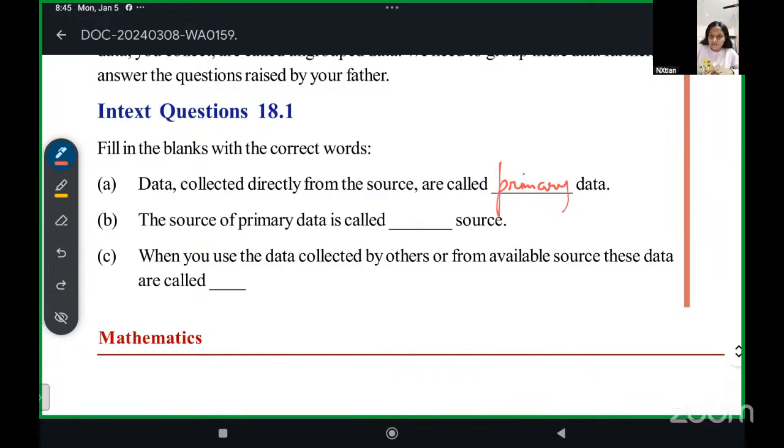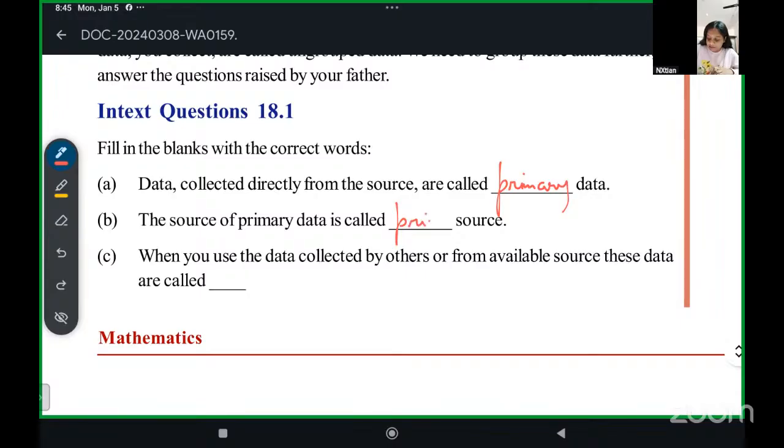Can you repeat which question you're asking? Second fill in the blank. The source of primary data is called dash. Source. Yes, ma'am. Emma, the source of primary data is called dash source. Oh, Abraham. The source of primary data is called dash source. Primary source.